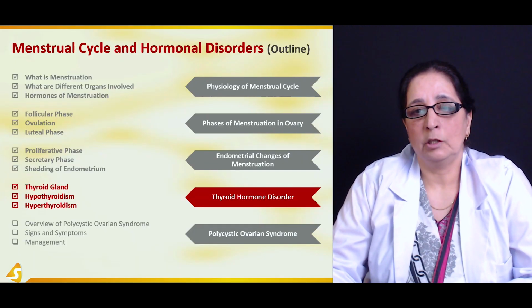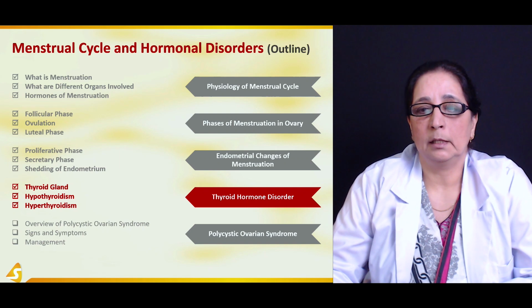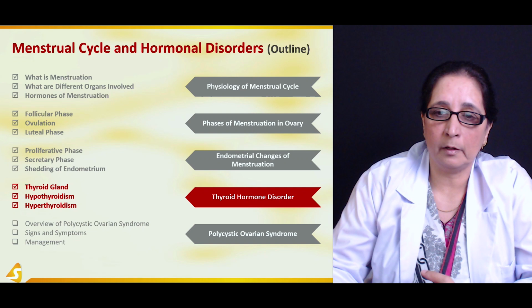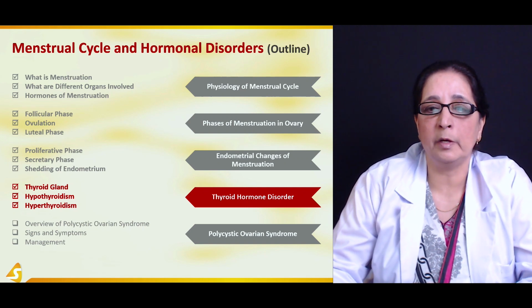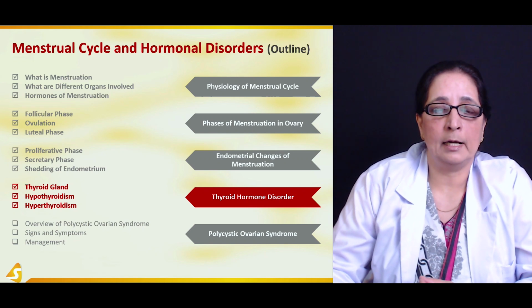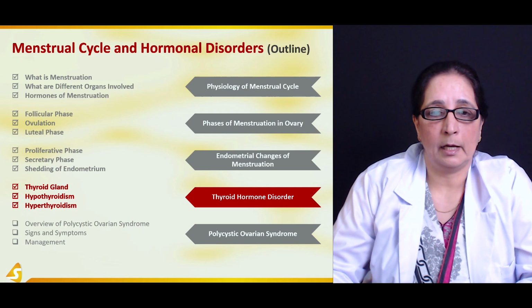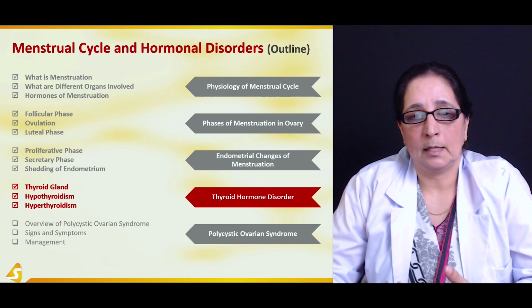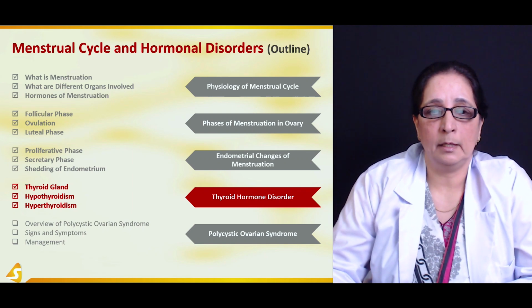So in this section, we talked about the thyroid hormone disorders, produced by the thyroid gland, and we talked about two very common conditions of the thyroid gland, one is hypothyroidism, one is hyperthyroidism, and what are their effects and signs and symptoms common in the patient.